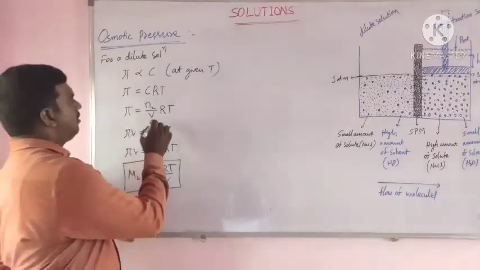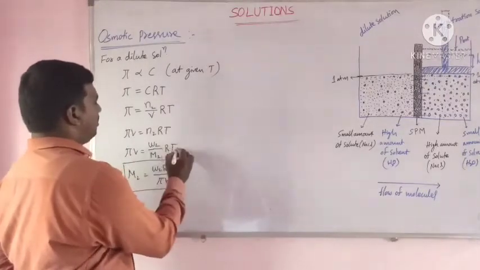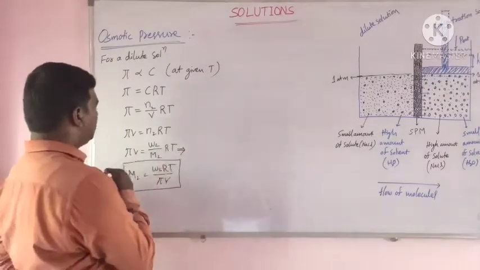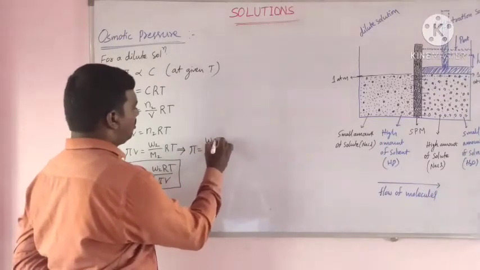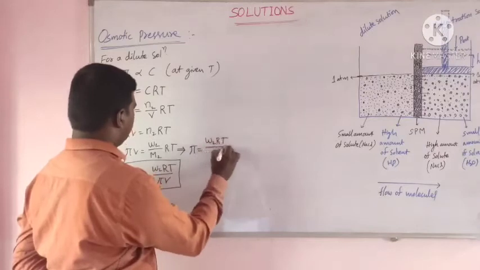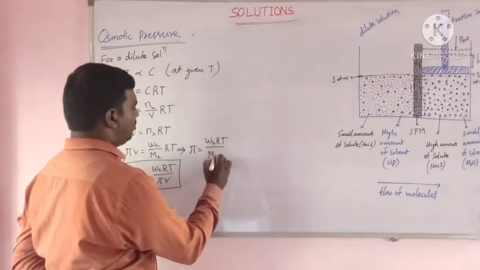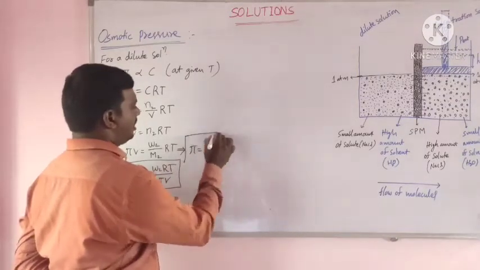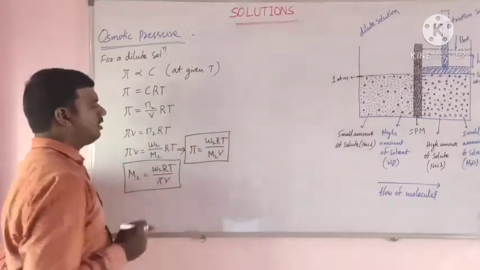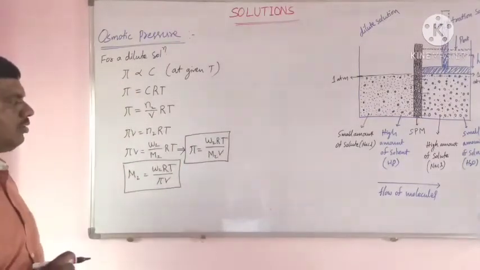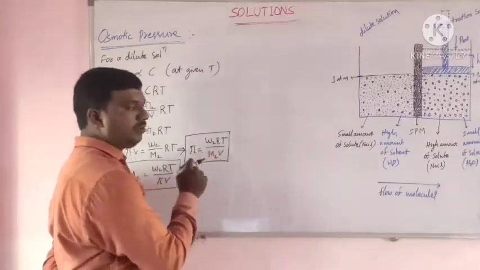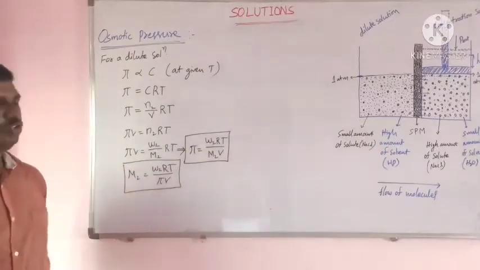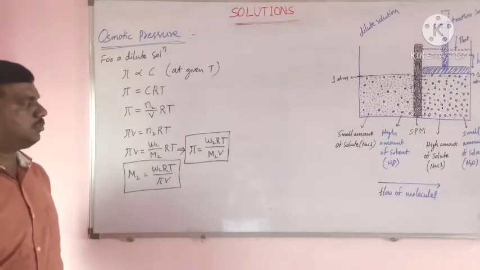It is also written as pi is equal to W2 RT by M2 V. Osmotic pressure is equal to mass of solute into gas constant into temperature by molar mass of solute into volume of solution. This is the osmotic pressure formula.